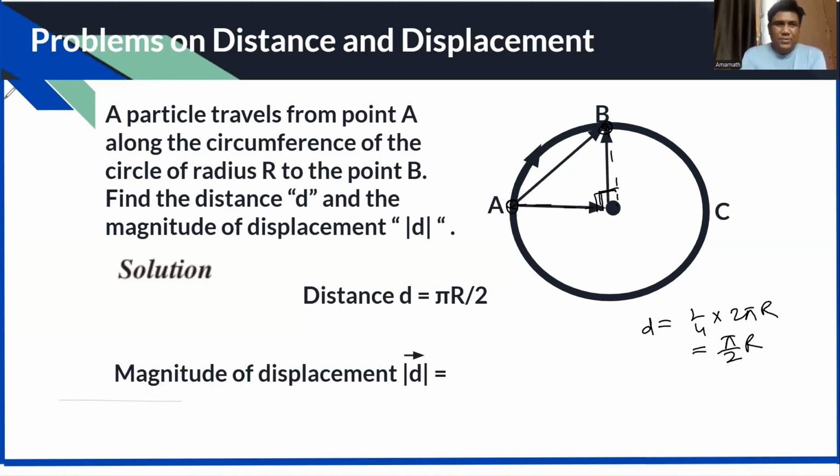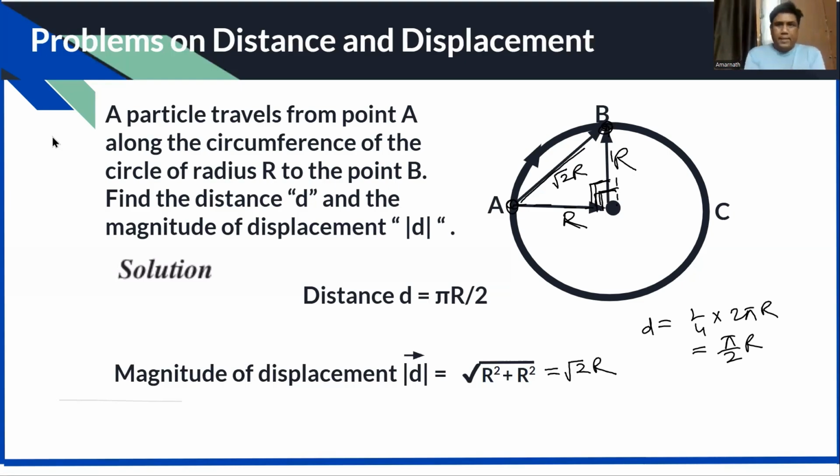This is also r, this is also r. So apply the Pythagoras theorem. It will be root 2 r only, simply square root of r square plus r square.